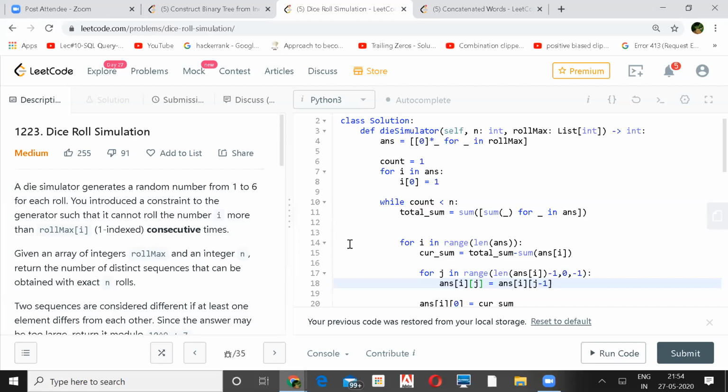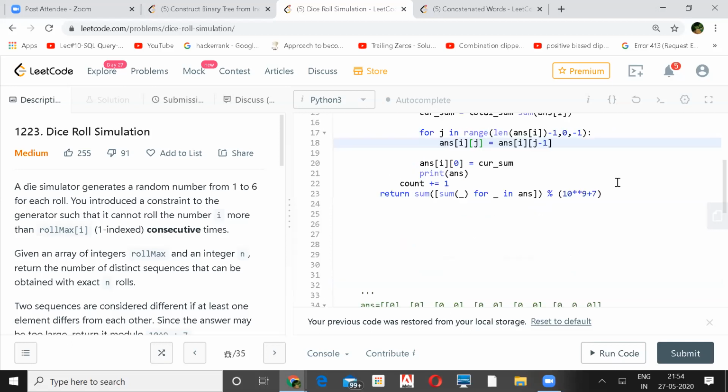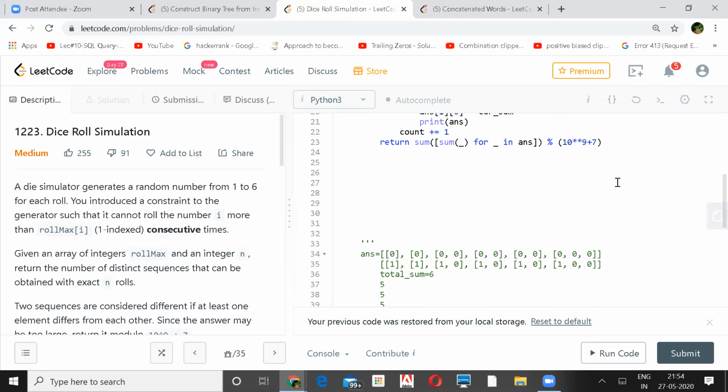Again, I myself am not very clear regarding this. This I'll show you. I tried to print some statements. Initially, I created this one 6 times. The first time you roll the die, each sum will be 1, 1, 1, and so on. You got the total sum, right?